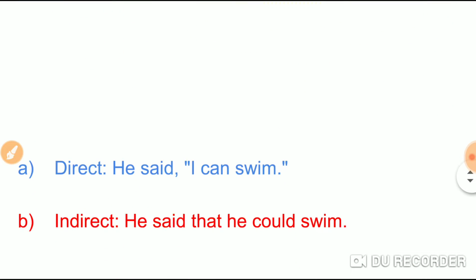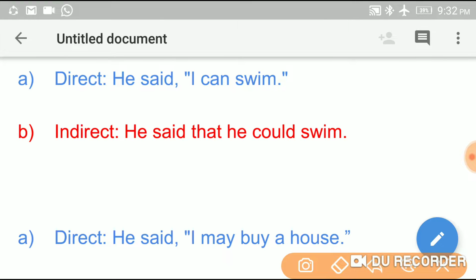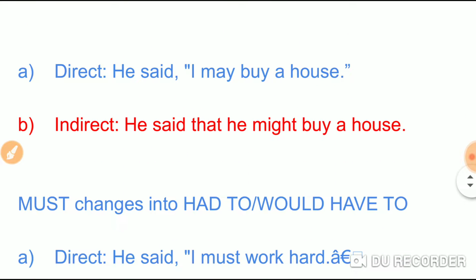Okay. So another example. He said, I can swim. He said that, so I changes into he. Can changes into could. He could swim. Okay.